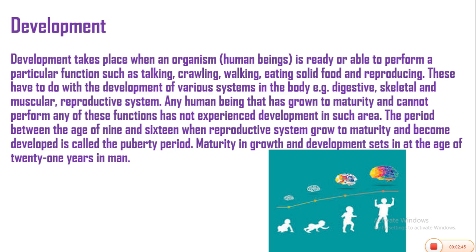Maturity in growth and development sets in at the age of 21 years in man. The image on the screen is showing us the pattern of development in humans. The image on the left shows a baby crawling. In the second image, the baby has developed to the point of trying to stand. In the next image, the baby is standing and moving about. As the baby undergoes these stages of development, the brain of the baby is also developing alongside the other features that are manifesting.